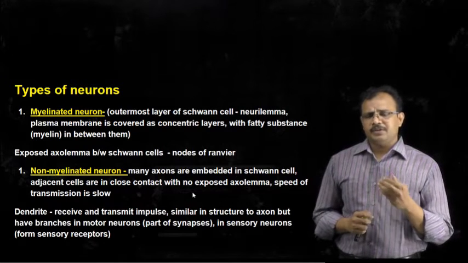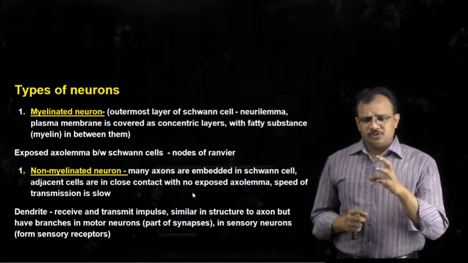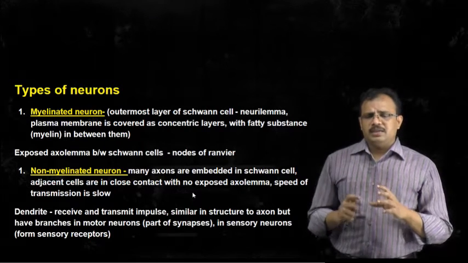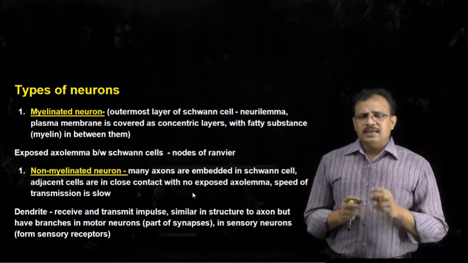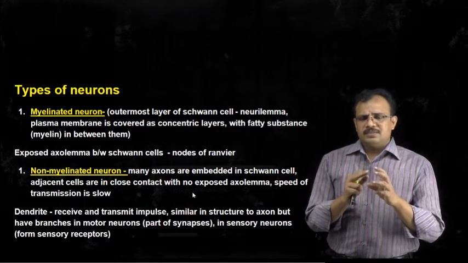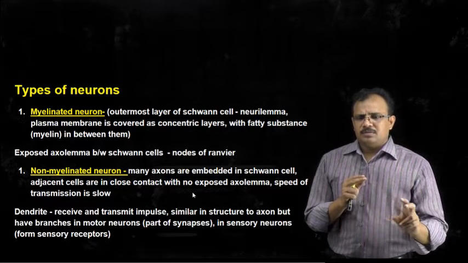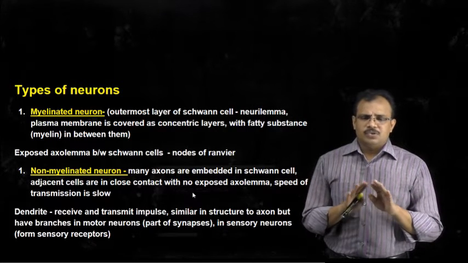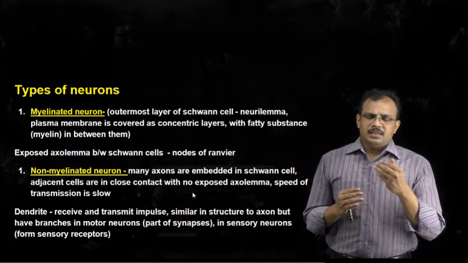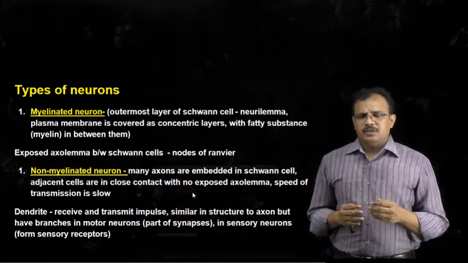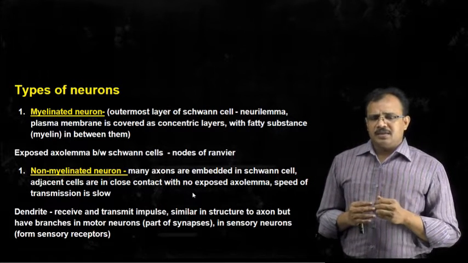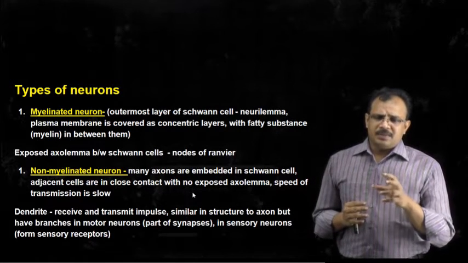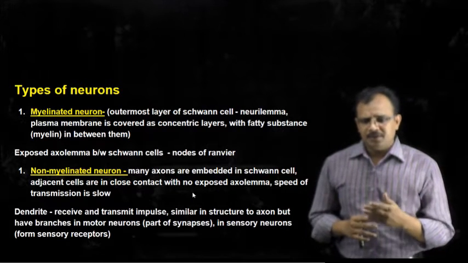Whereas in non-myelinated neurons, many axons of different neurons are enclosed in one Schwann cell, and these Schwann cells, which are arranged continuously, are in very close proximity with each other, so that they won't form any gaps between them, so that the nodes of Ranvier are not visible in this non-myelinated neuron.